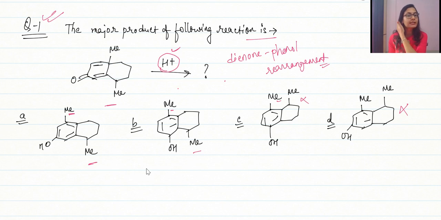So guys, see, the carbonyl group, if we look from here, is there on the third carbon. It is there on the third carbon, right, from this ring junction. So how can it come on the second carbon? There is no shift in the oxygen, isn't it? There is no shifting in the position of the carbon oxygen bond, just that it is opening up from the carbonyl compound to the alcohol. So that is why we can say option A is the correct answer and B is not.